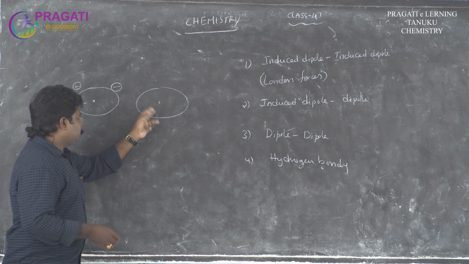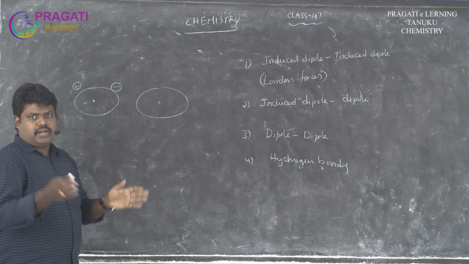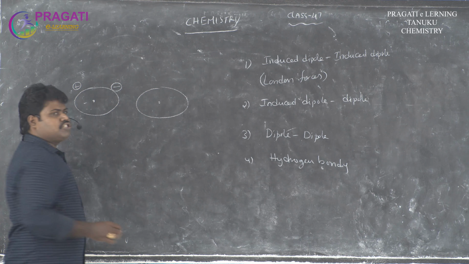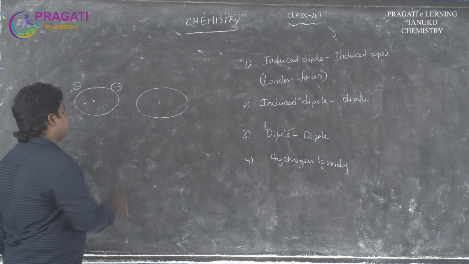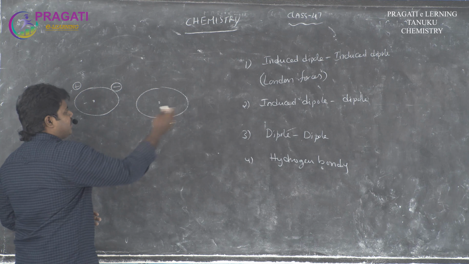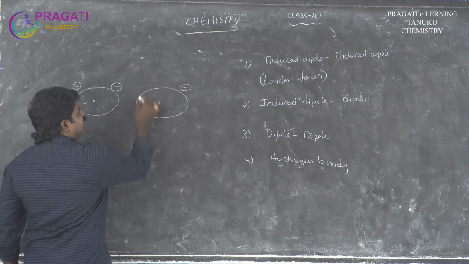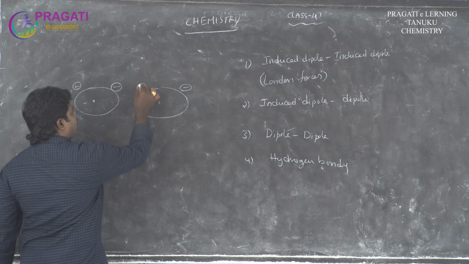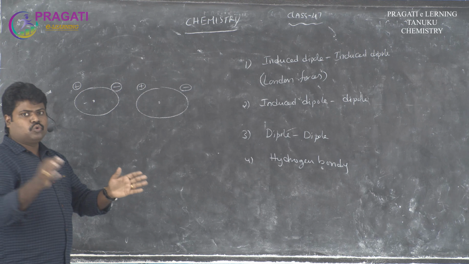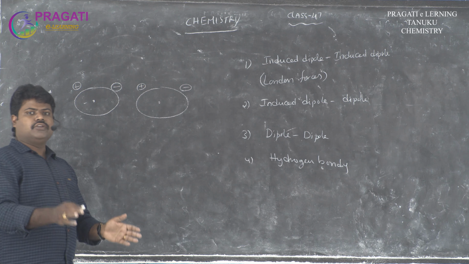At the same time, this is also a non-polar molecule. This is also moving in all directions. During the movement, the electron distribution is unsymmetrical and develops two different charges. There is more electron density on this side, forming a negative charge, and less electron density on this side, forming a positive charge. In these molecules two types of charges develop, that is the dipoles. These dipoles are called induced dipoles.